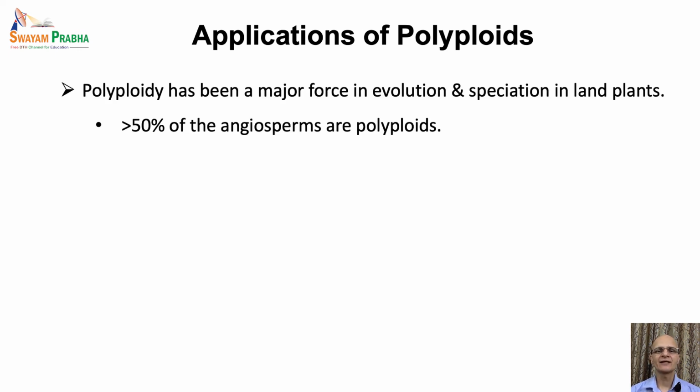Next is the applications of polyploids. Now, polyploidy has been a major driving force in the course of evolution and speciation in land plants. It is estimated that somewhere around 50 to 70% of the angiosperms are polyploids, or some authors suggest that this number may be even higher than 70%.